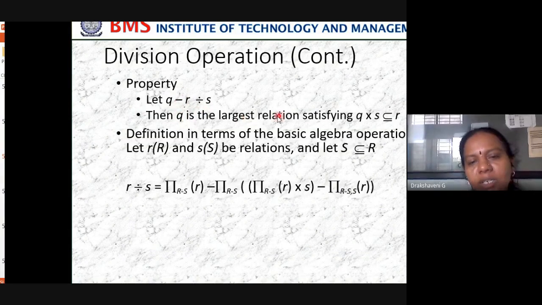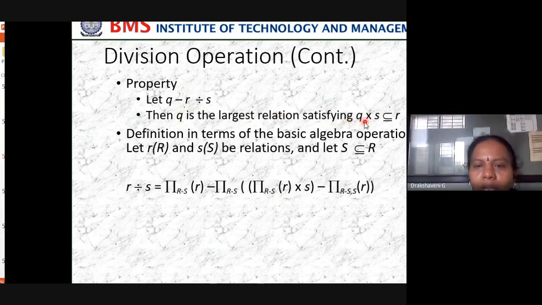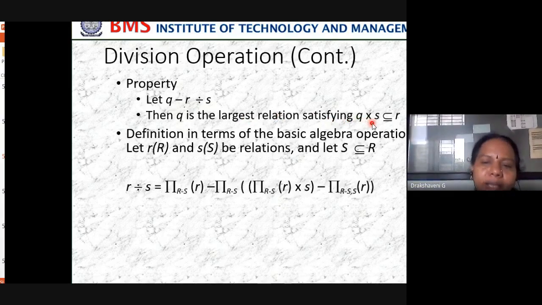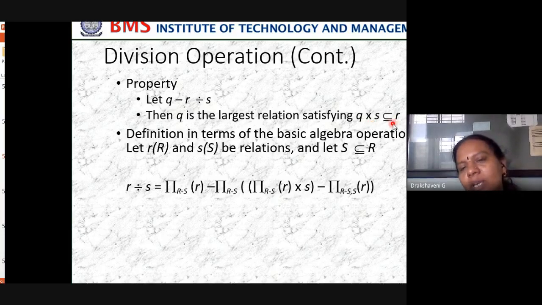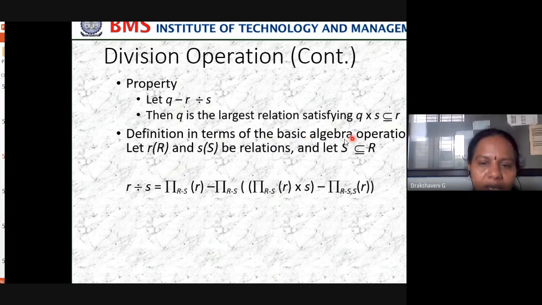Q is the largest relation satisfying Q cross product S always a subset of or equal to R. Defining it in terms of basic algebra operations, let R(R) and S(S) be relations, and let S be a subset of R. Then we write it as the projection of R minus the projection of the cross product of the projection of R with S minus R. This is one more division format.